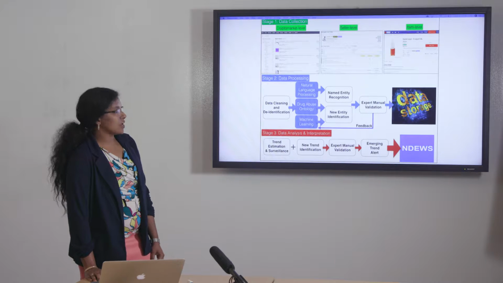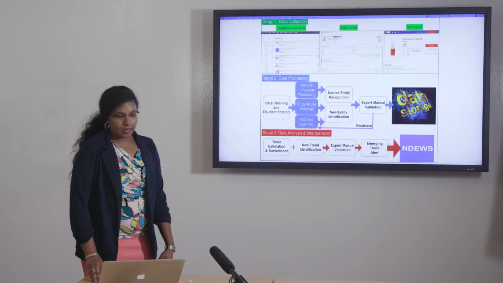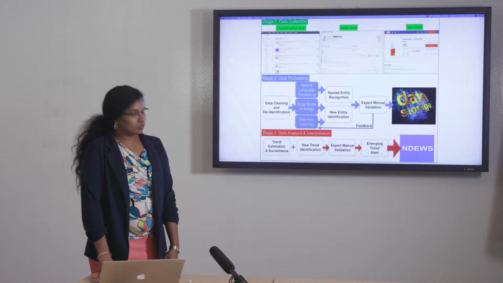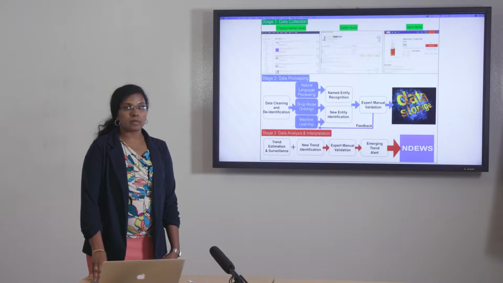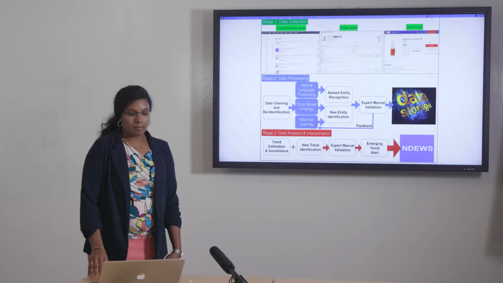The first level is natural language processing. For the NLP, we use named entity recognition algorithms specifically designed for this task, extracting the required entities from the drug name. Then we use the drug abuse ontology to identify which category that drug belongs to, and we send all of them to expert manual validation.